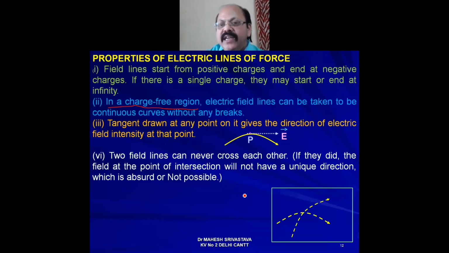If they intersect, then at the point of intersection you will get two directions by drawing the tangent, which is not possible. That's why we say that two field lines never intersect.